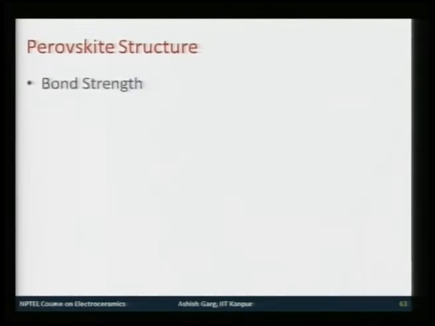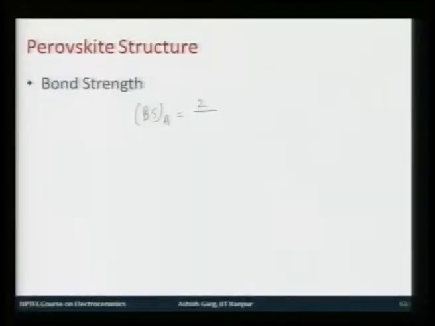You can again apply the bond strength rule to work out the stoichiometry. So, you can calculate bond strength of A ion. A ion is plus 2 divided by its coordination 12, that would be 1 by 6. Bond strength of B is plus 4 in case of barium titanate, and this would be divided by 6, so this would be 2 by 3.